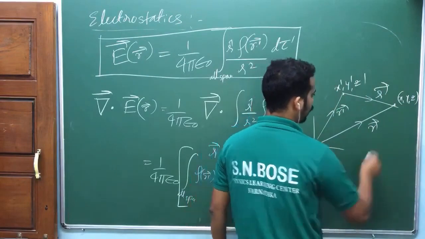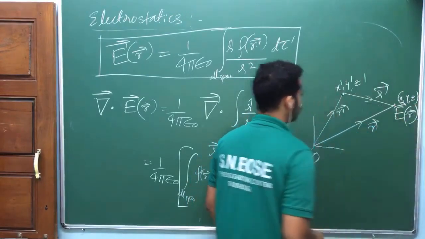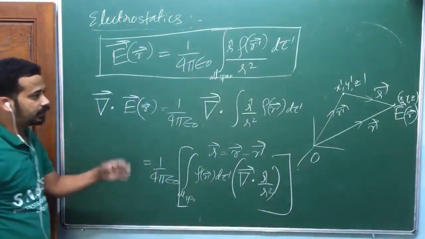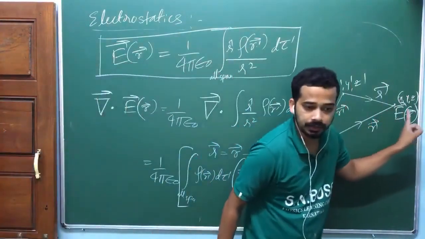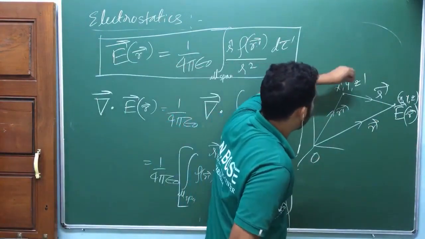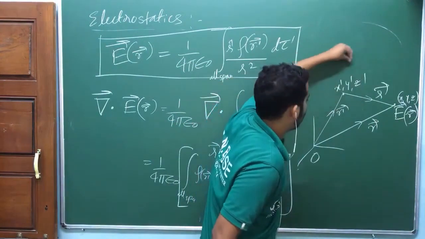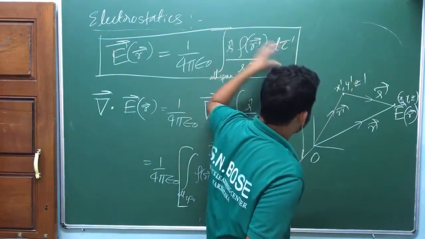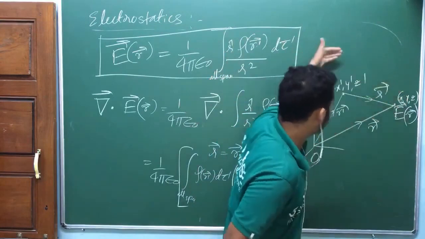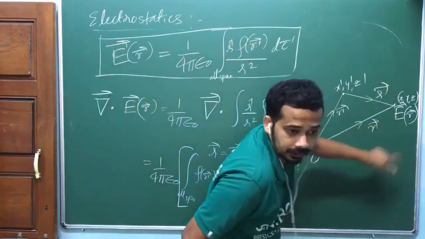You have the electric field at this point r. On the left hand side, you have taken the derivative with respect to x, y, z. But this integral was with respect to x prime, y prime, z prime, because there may be different charges. We should integrate the electric field due to each individual charge to find the total electric field.